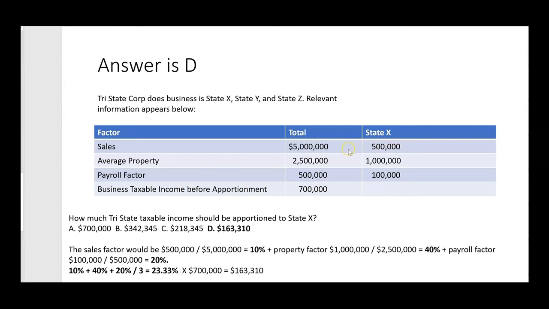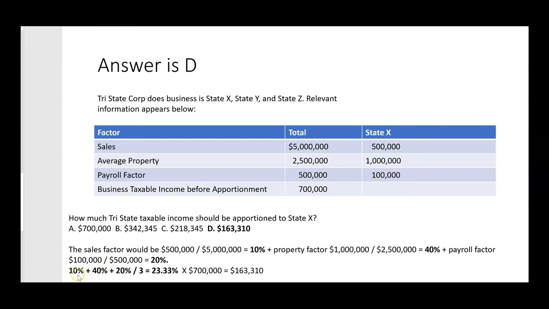Total sales in all 3 states, 5 million. So you'd wind up with a 10% sales factor. Then you have a property factor, 1 million divided by 2.5 million. That's a total of 40%. So you have a 40% property factor in addition to a 10% sales factor. Now for payroll. Payroll in State X, $100,000 divided by total payroll, 500,000. That's a 20% payroll factor.